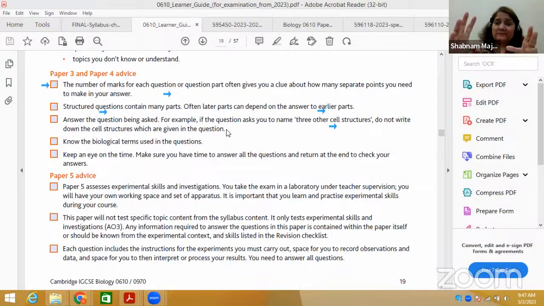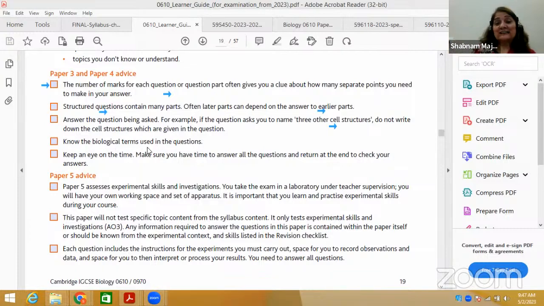Same is the case with bacteria as a prokaryote. So you are not going to repeat whatever is given. You have to write the structures which he is asking for. That's very important. It seems to be so easy. Ma'am is telling us the same thing, but most of the time kids make this mistake.